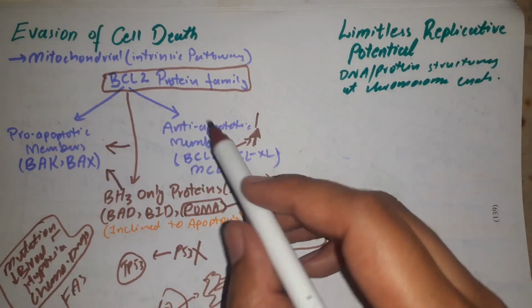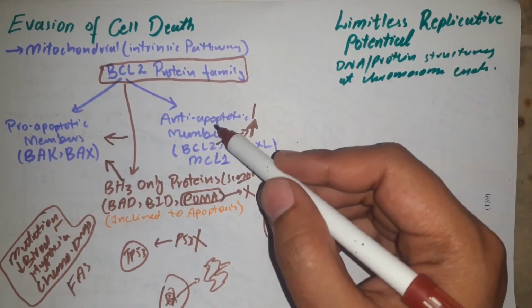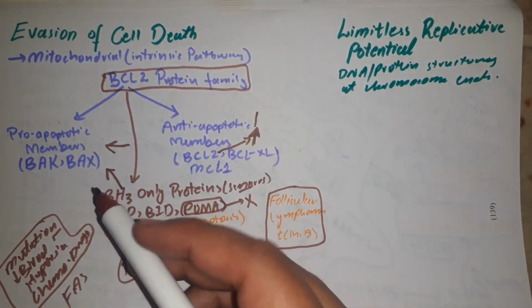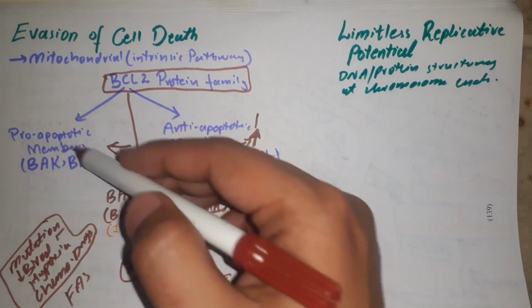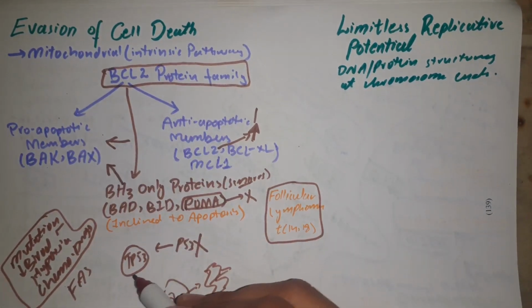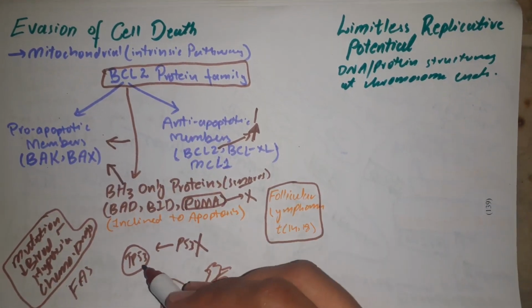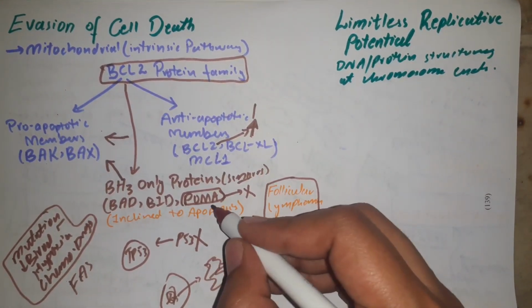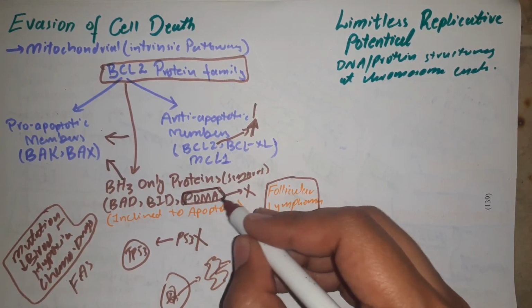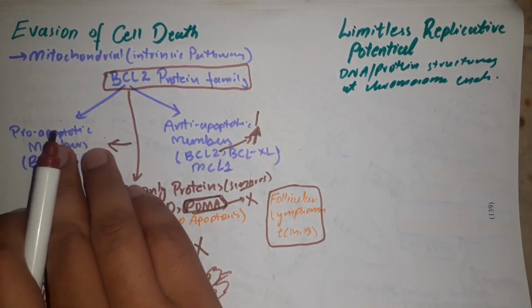So in one way, they are upregulating the anti-apoptotic members. On the other side, they want to inactivate the pro-apoptotic ones. How do they do that? In cancer, there is also mutation of TP53, and this TP53 mutation leads to downregulation of PUMA. And we know that PUMA was favoring apoptosis.